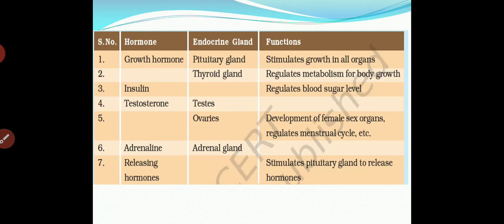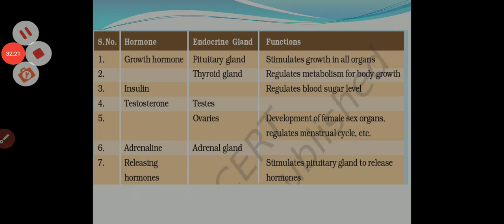Now, growth hormones: pituitary gland and thyroxine gland. Pituitary gland will stimulate growth in all organs, while thyroxine gland will regulate metabolism for body growth. Now the insulin, which regulates blood sugar level.